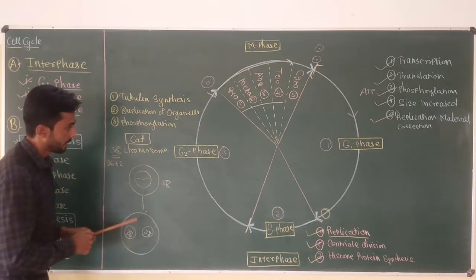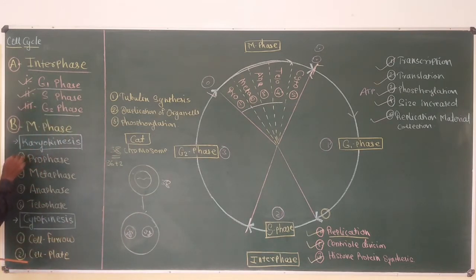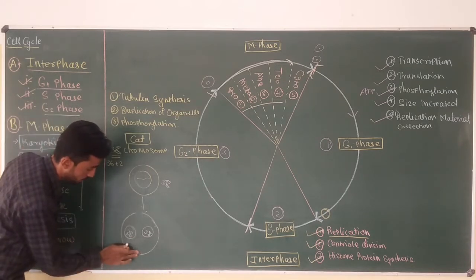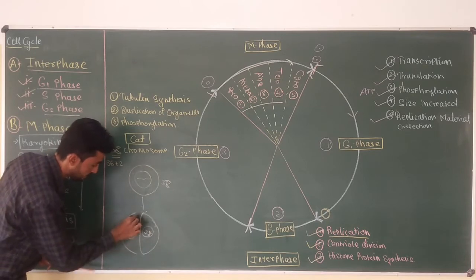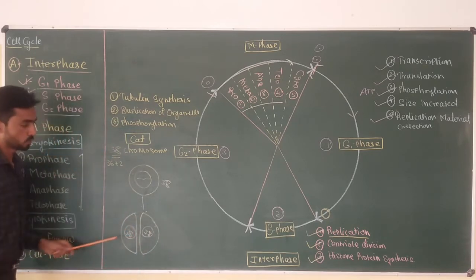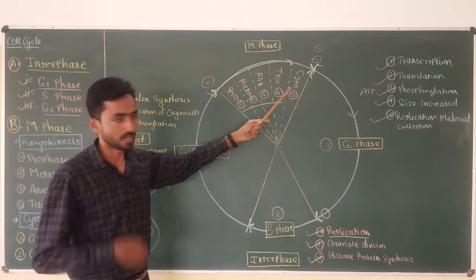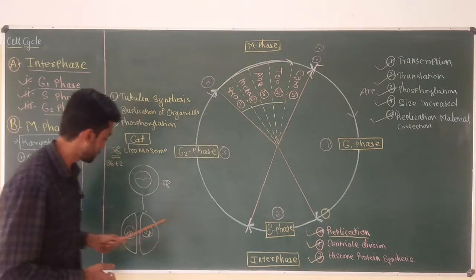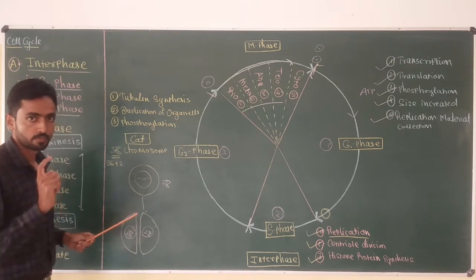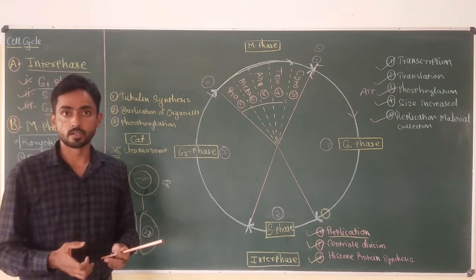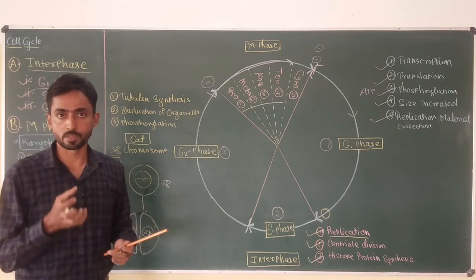But now in the cytokinesis phase, after proper completion of karyokinesis, the cytoplasm has to divide, and now the single cell is going to convert into two daughter cells at the end of the M phase. And what is the requirement of the cell for division of the cytoplasm? The first important thing that the cell needs is a double copy of every organelle which is present in the cell,